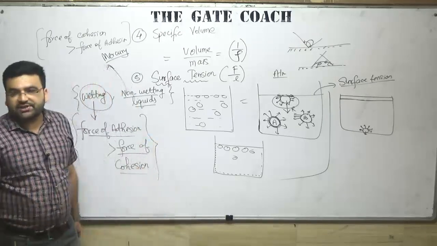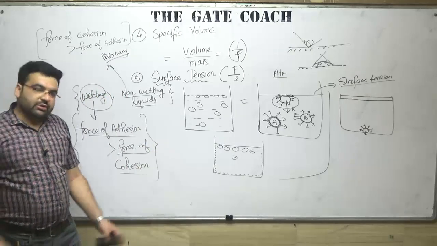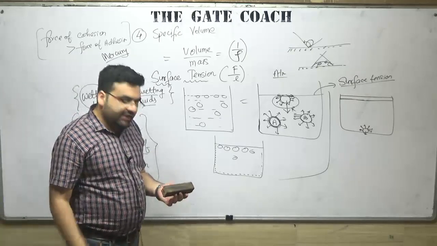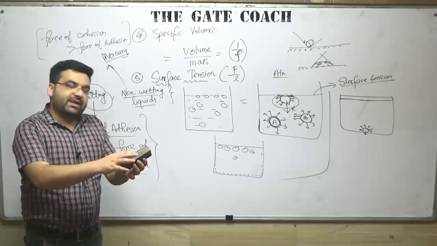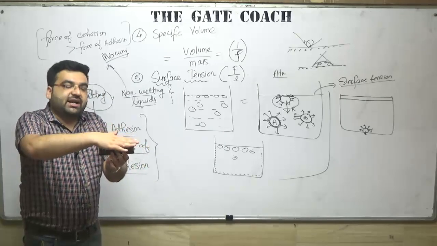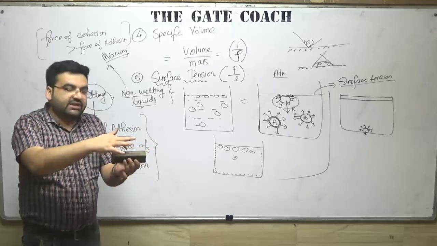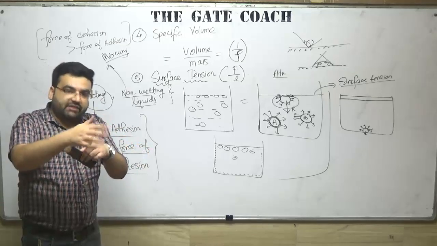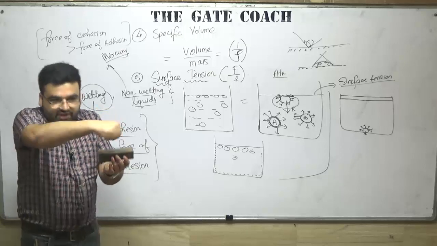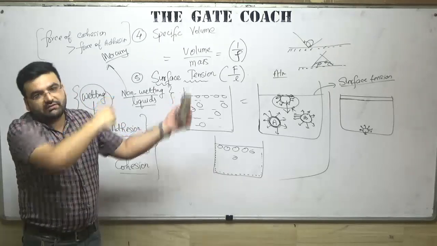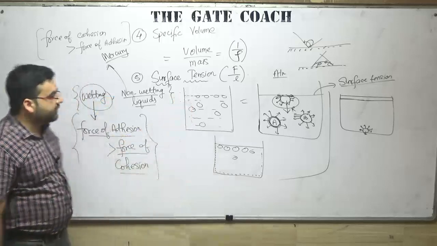You can understand it with an example: this is your friend, this is your friend, and this is your best friend. Obviously you will try to spend maximum time with your friends who live in the vicinity of your house, not with some other friends. You can understand wetting and non-wetting liquids in that way also.